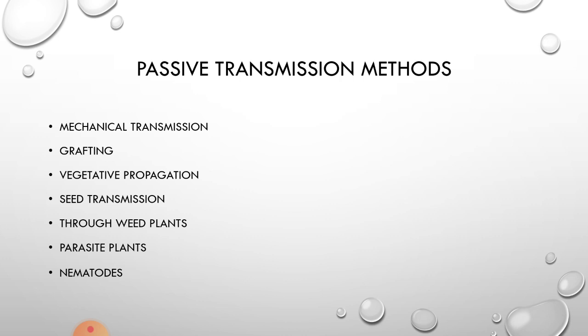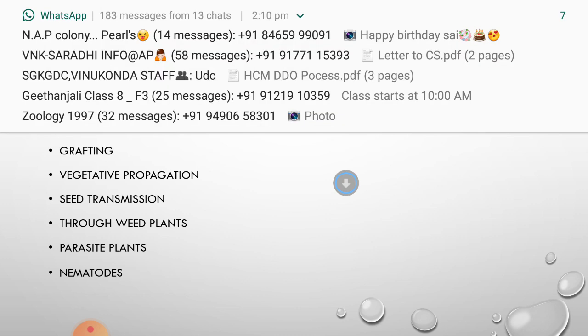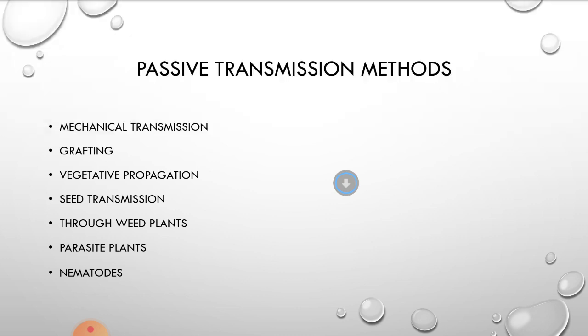So when he is growing something in his croplands, he must take care of the weed plants in the field. There are certain plant diseases which can be transmitted by these weed plants, especially Cucurbitaceae family members and certain grass varieties. They do this type of passive transmission of viruses.